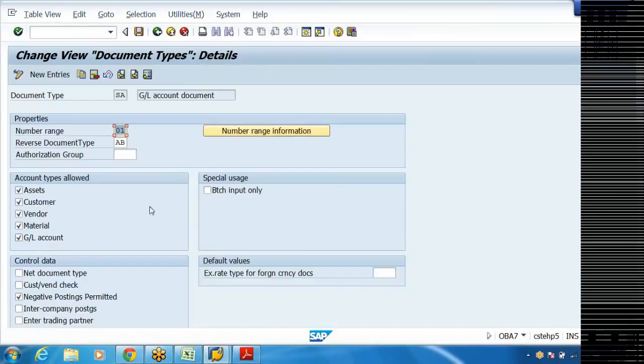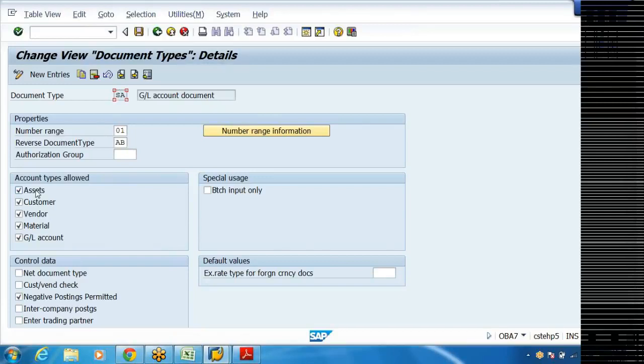Double click here and don't change this number range 01. Here you can see account types allowed: assets, customer, vendor, material, GL account. This means with this document I can post accounting entries with reference to assets, customers, vendor, material, GL account. Everything I can use. So that is my main purpose.